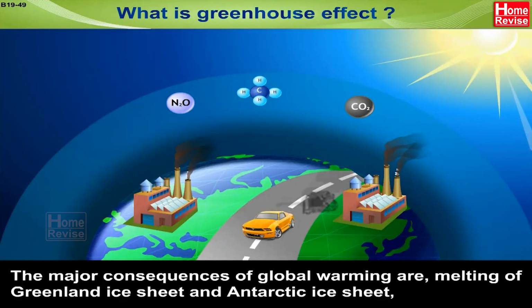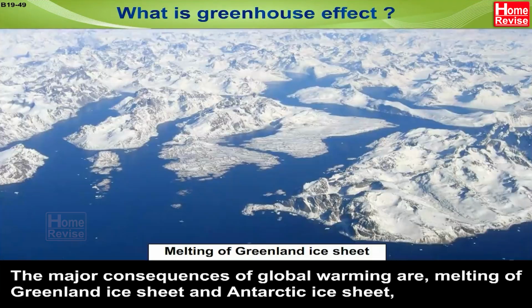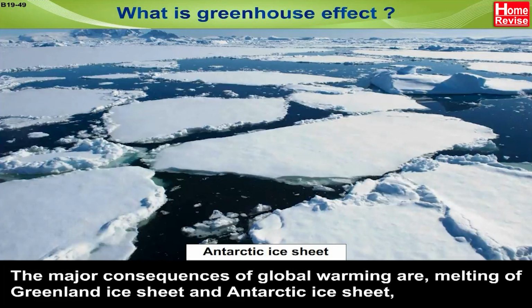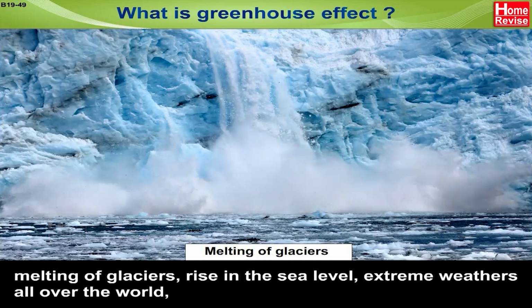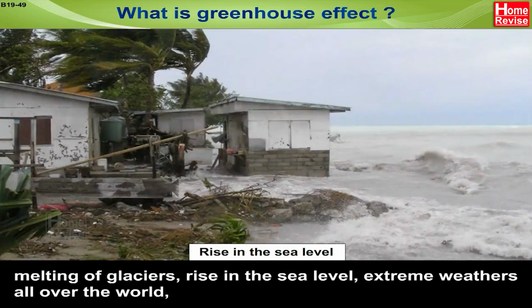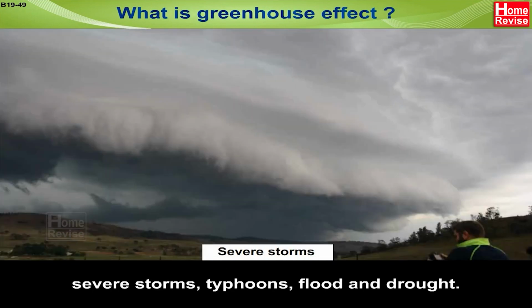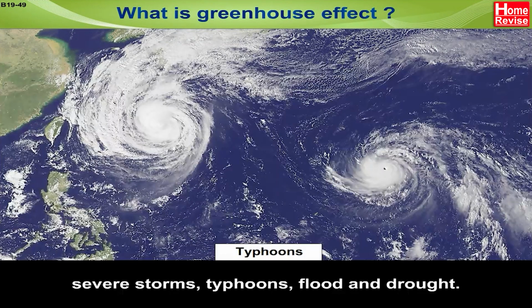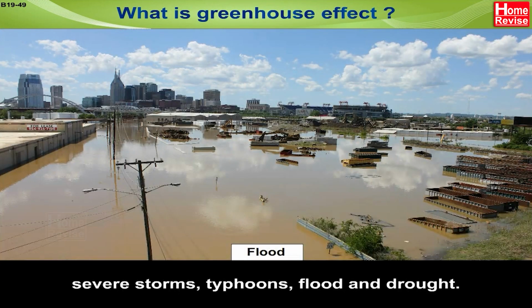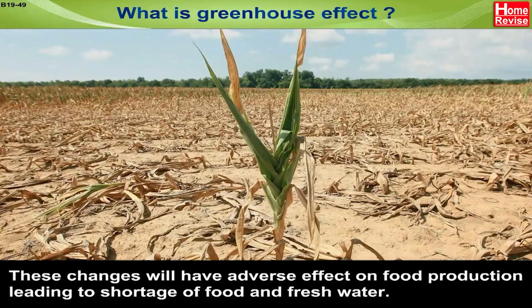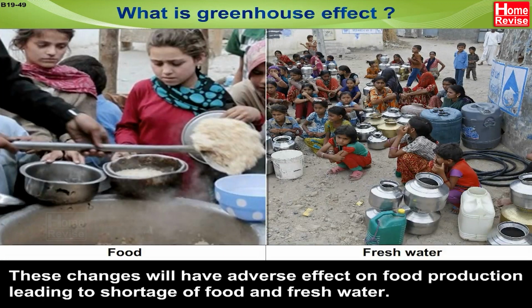The major consequences of global warming are melting of Greenland ice sheet and Antarctic ice sheet, melting of glaciers, rise in the sea level, extreme weathers all over the world, severe storms, typhoons, flood, and drought. These changes will have adverse effect on food production, leading to shortage of food and fresh water.